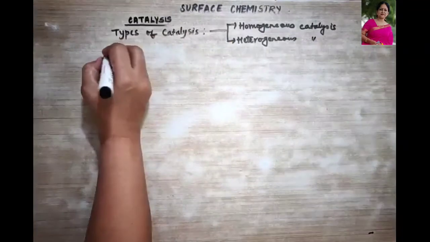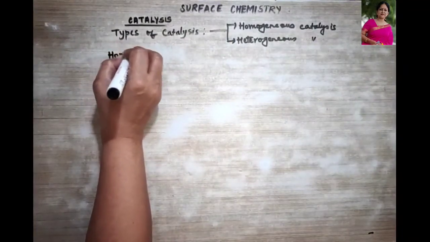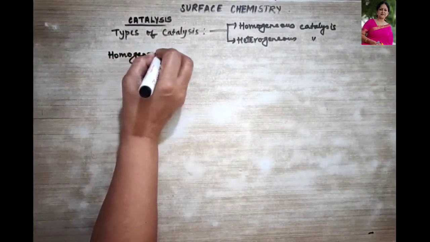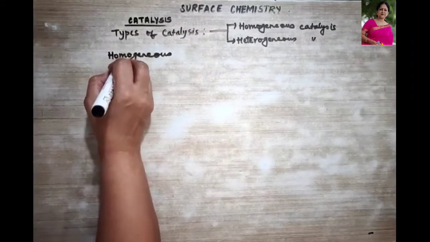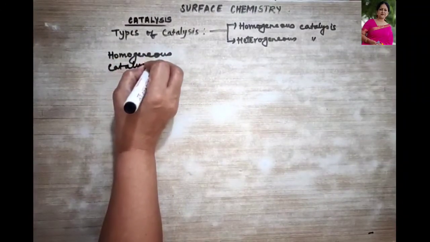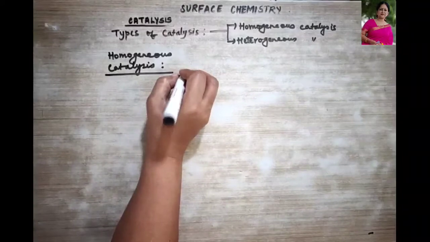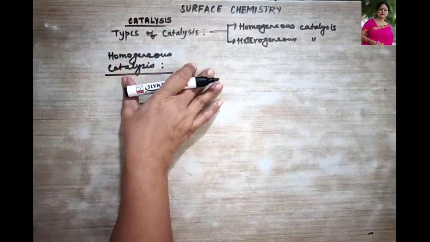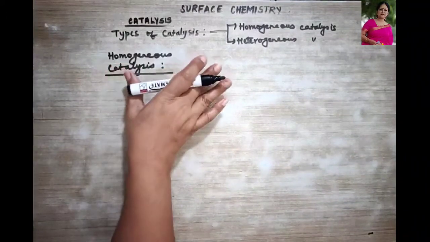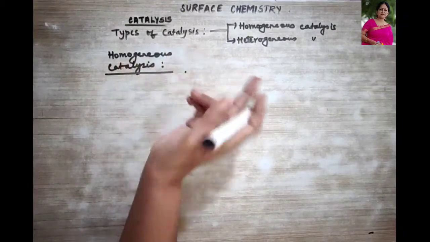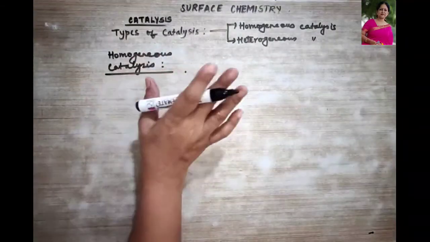Okay, so let's talk about homogeneous catalysis. The homogeneous catalysts are those catalysts which are present in the same phase as the reactants.